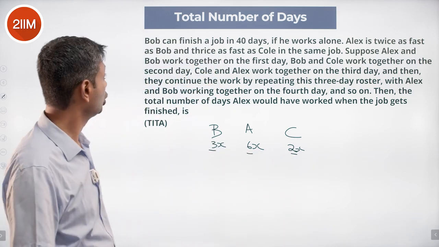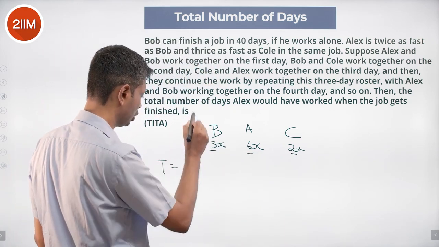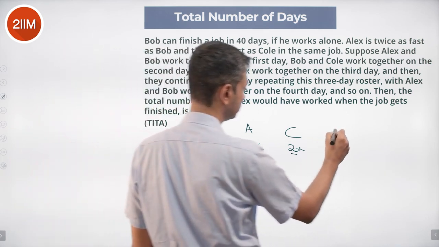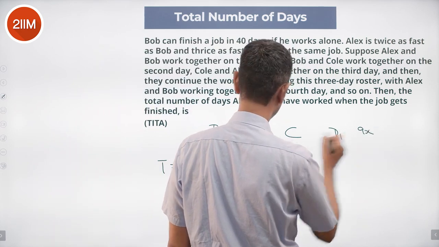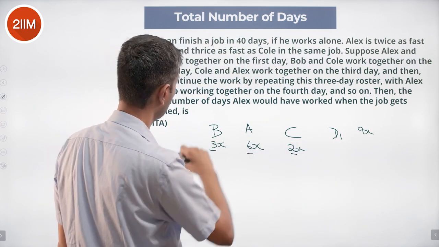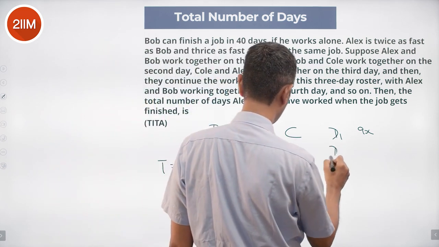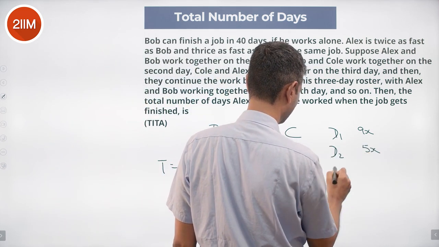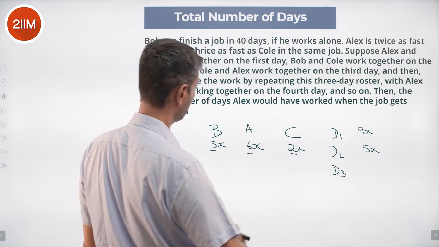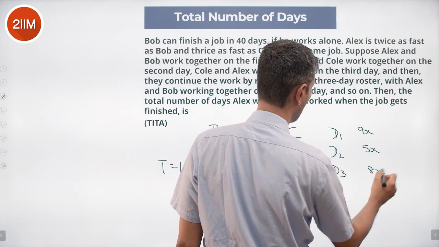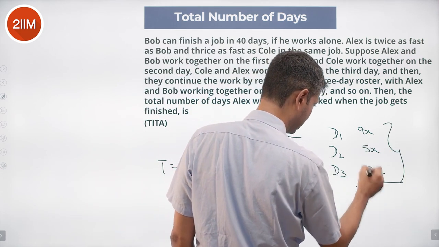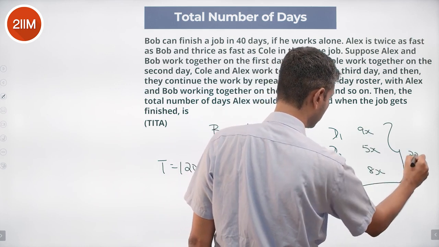Integers really help. Total task is 3x into 40, 120x. On day 1, first we have Alex and Bob, that is 9x. Then Bob and Cole, that is day 2, is 5x. Then day 3 is Cole and Alex work together, that is 8x. You have to go up to 120x. A 3-day cycle, we do 9 plus 5 plus 8, 14 plus 8, 22x.